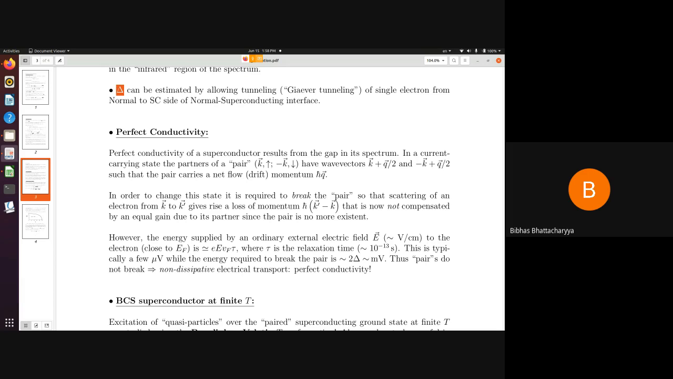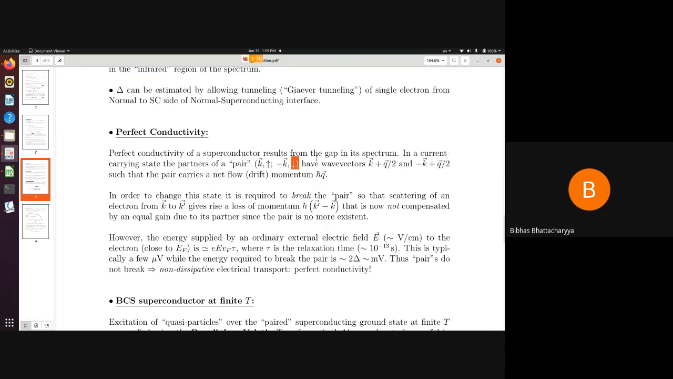This loss of momentum due to collision between the lattice and the electron really is responsible for the resistance of a metal. Now in the superconducting state, let us see what happens. Here I will not be talking about single electrons, I will be talking about pairs, because pairs will be responsible for carrying current in this case. So I consider one typical Cooper pair with momentum k and minus k and spins up and down.